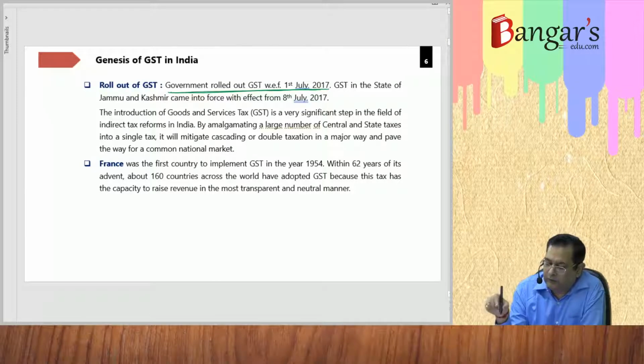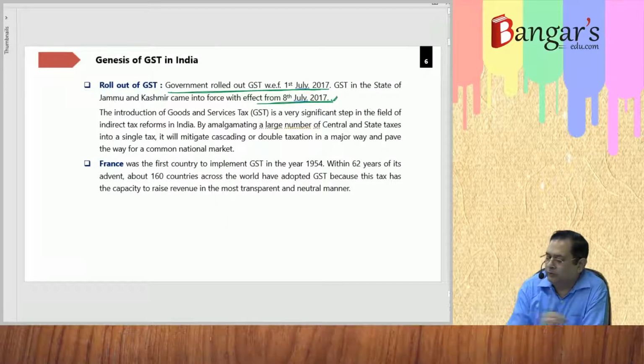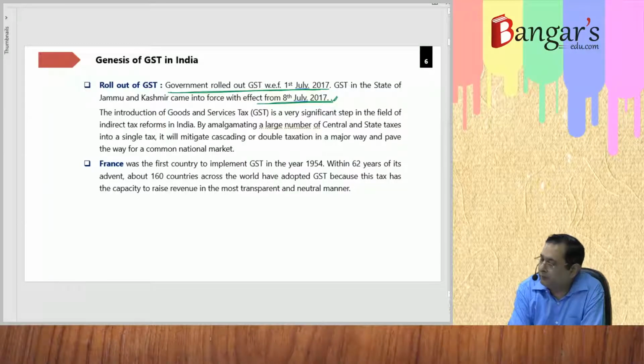GST in the state of Jammu and Kashmir came into force with effect from 8th of July 2017. And basically the introduction of GST is a very significant step. Lots and lots of different types of taxes were subsumed, and a single tax is levied on such supply; the taxable event is supply.